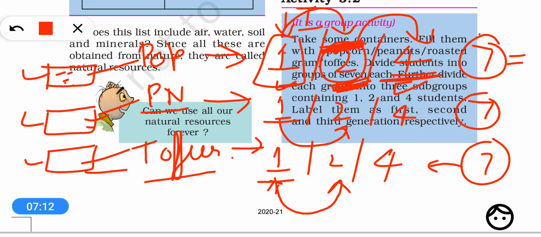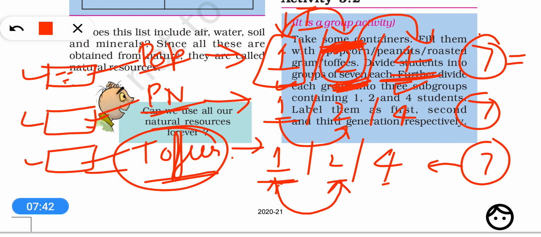So you will see that these are limited amounts of resources, which will be consumed by the first generation, second generation and third generation. You know that the population is increasing from first generation to second generation to third generation, but the amount of useful, exhaustible things is decreasing.